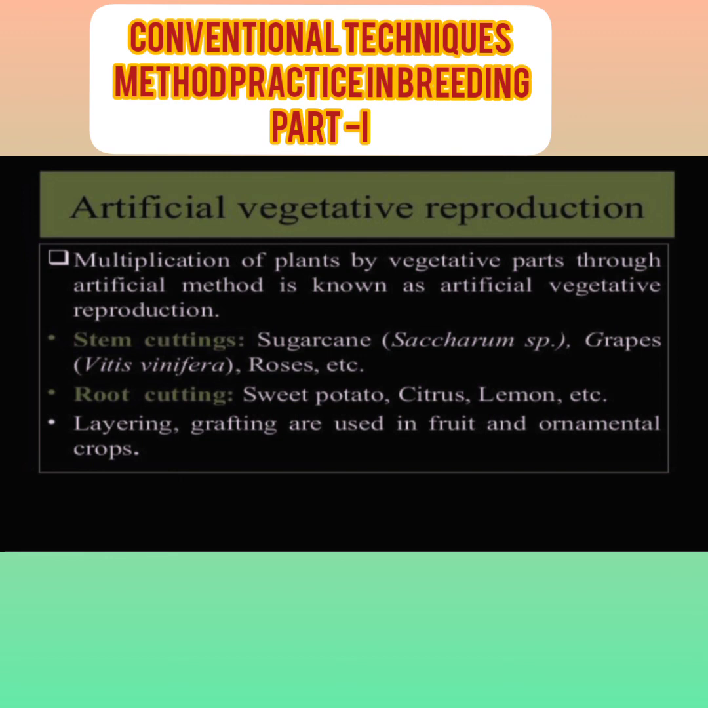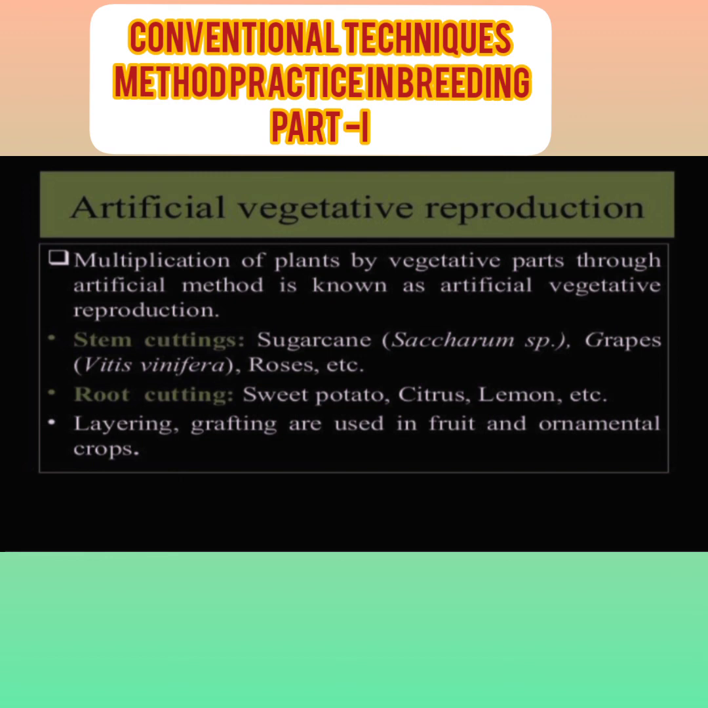There are three types of artificial vegetative reproduction methods. First is stem cutting and root cutting. Stem cutting we have observed in sugarcane. For sugarcane, there is no seed available in the market for cultivation. We use a stem of sugarcane, and from that we can raise a new sugarcane plant. That is one example of stem cutting.